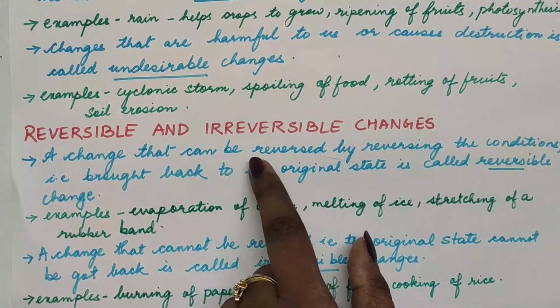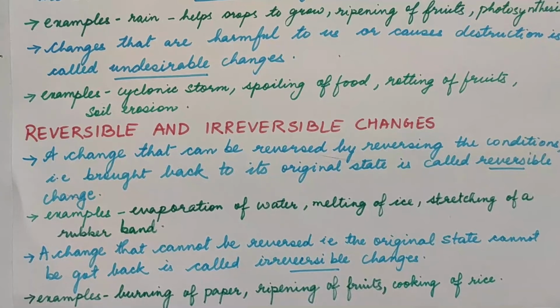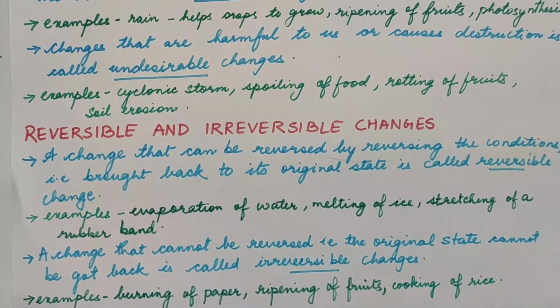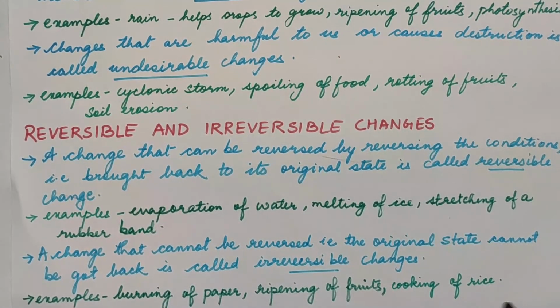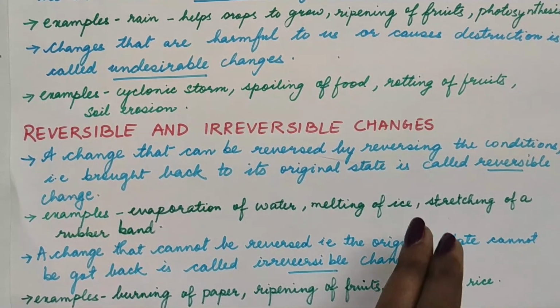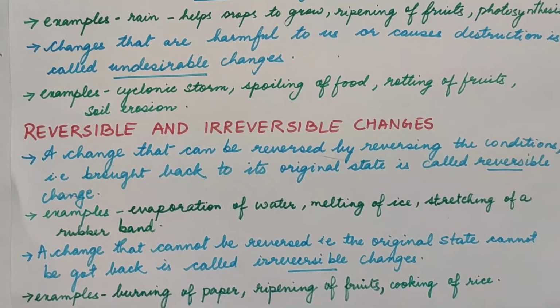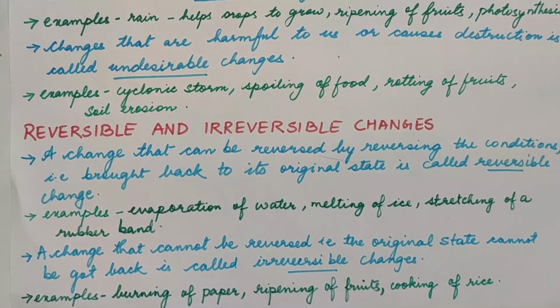A change that can be reversed by reversing the conditions, that is brought back to its original condition. Like if I stretch a rubber band, I can leave it and it will come back to its original shape. That is an example of a reversible change. The evaporation of water, the melting of ice, all these are reversible changes.